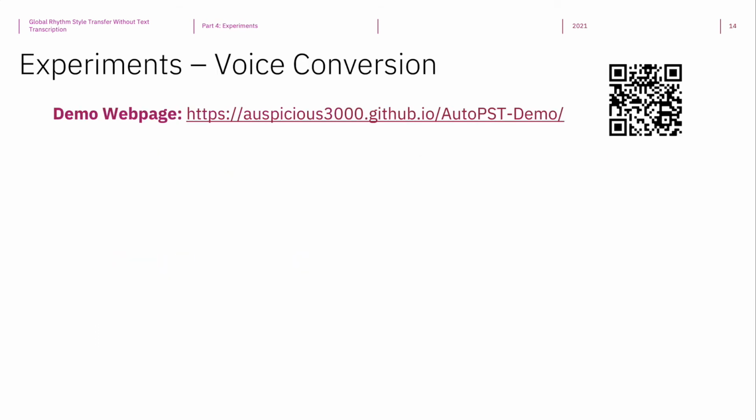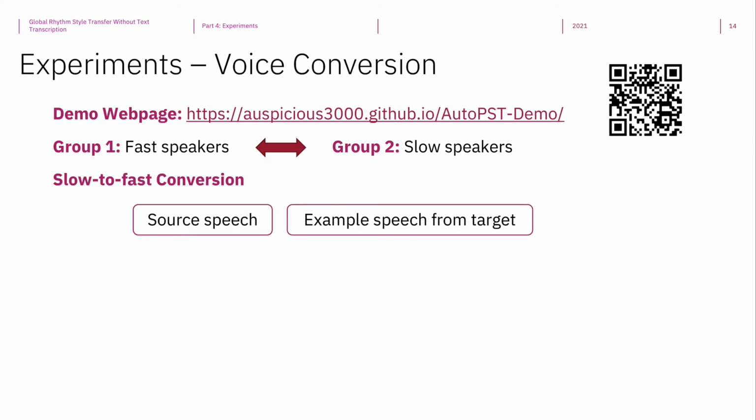We perform a set of experiments to evaluate AutoPST's ability to disentangle rhythm. We strongly encourage you to visit our demo webpage for more results. In the first experiment, we picked two groups of speakers. One is very fast and the other is very slow, and then perform voice conversion between the two groups. Here is an example of slow to fast conversion.